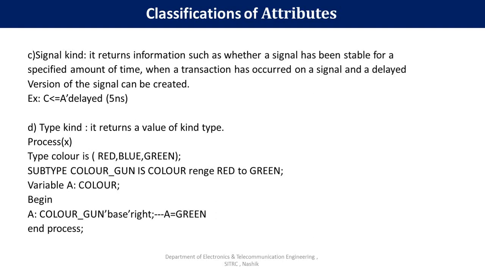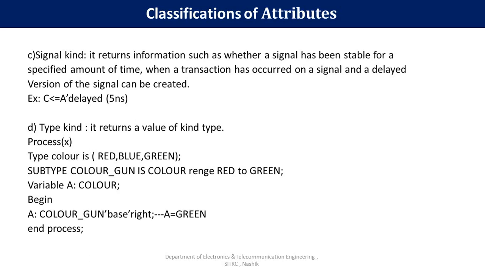Next attribute is type kind. It returns a value of kind type. Let's see the example. Process X, type color is red, blue and green. Means three colors are declared of the type color. Subtype color gun is declared, it is of the type color, range red to green. Variable A colon color begin.